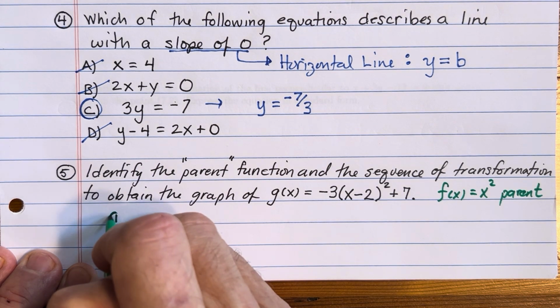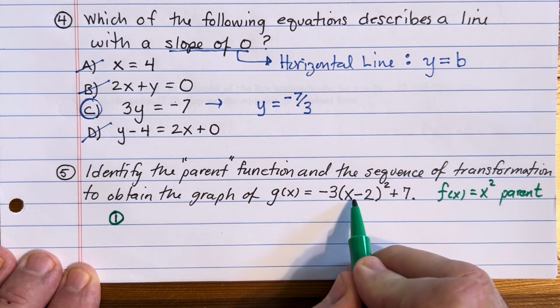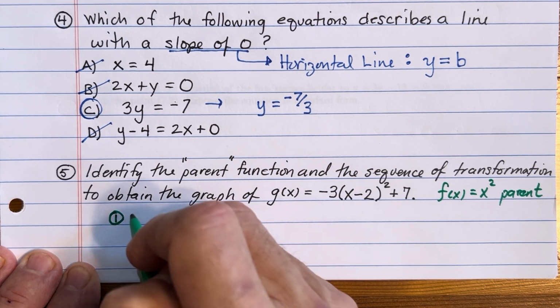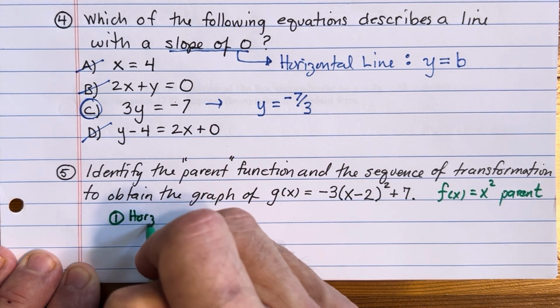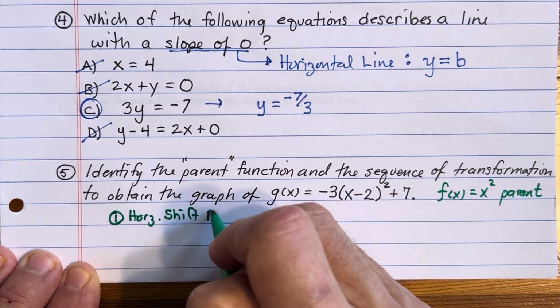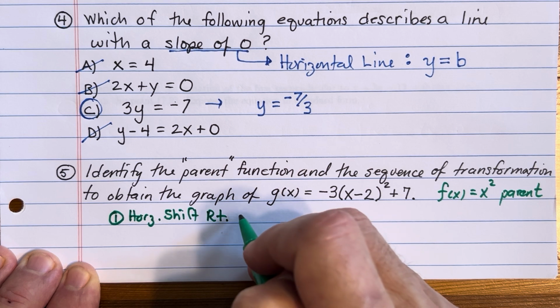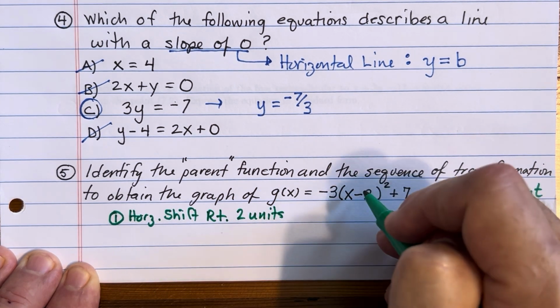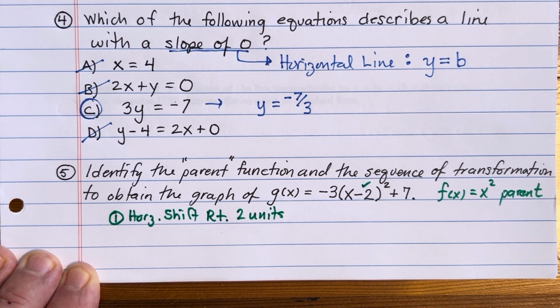All right, so the first thing that happens to x as it comes in is we're replacing x with x minus 2. We know that that's a shift. It's a horizontal shift. And that horizontal shift is to the right, exactly 2 units. That takes care of the -2 right in there.